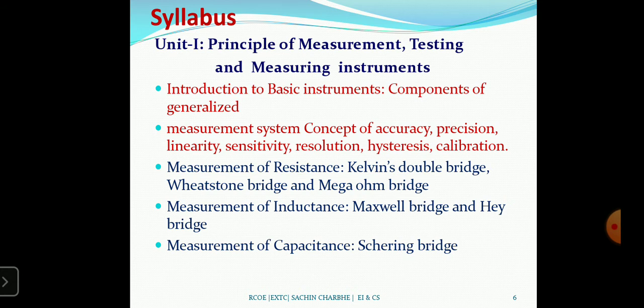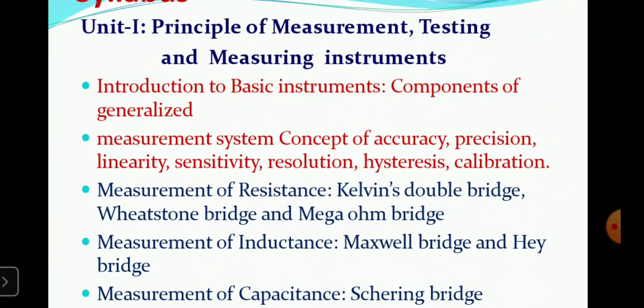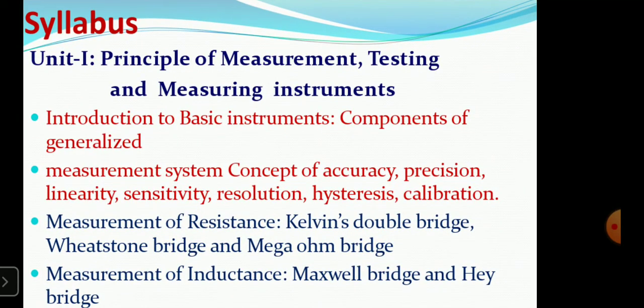Okay, so now before starting unit 1, we'll discuss some of the syllabus in short. Unit 1 is principle of measurement, testing and measuring instruments.